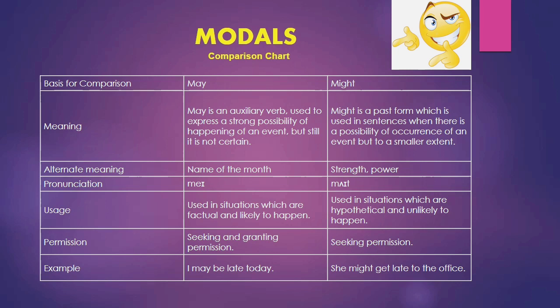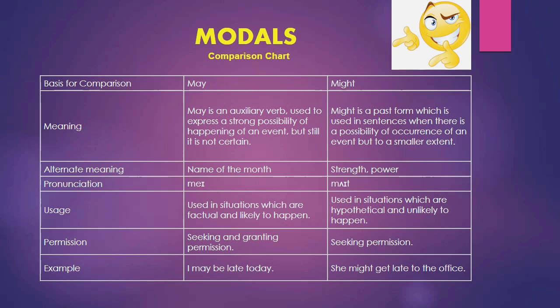Now we'll see the usage. May is used in situations which are factual and likely to happen. Might is used in situations which are hypothetical and unlikely to happen. May is also used for seeking and granting permission, and might is used for seeking permission.